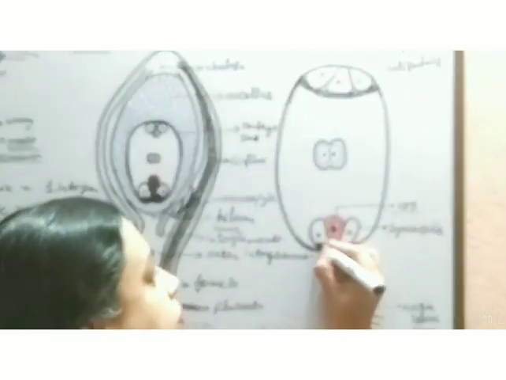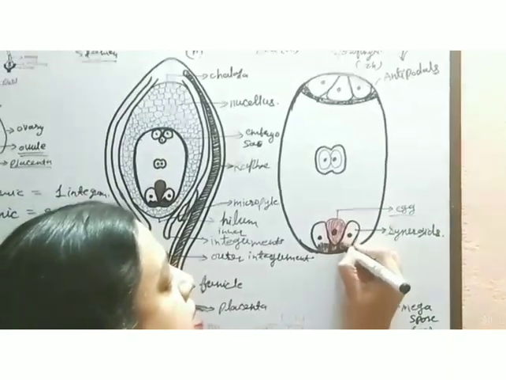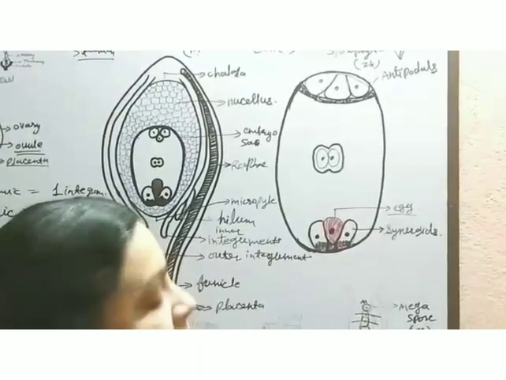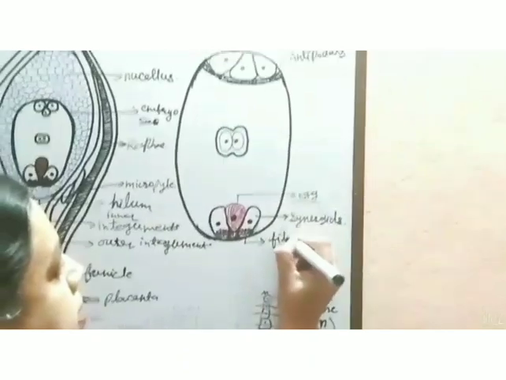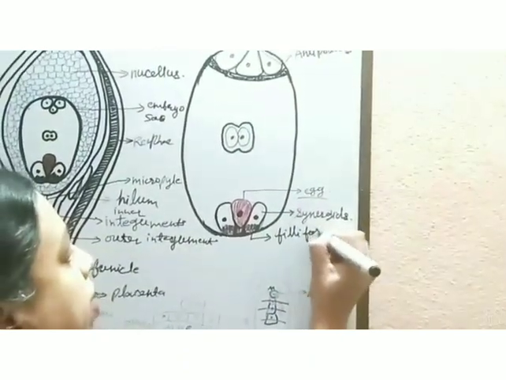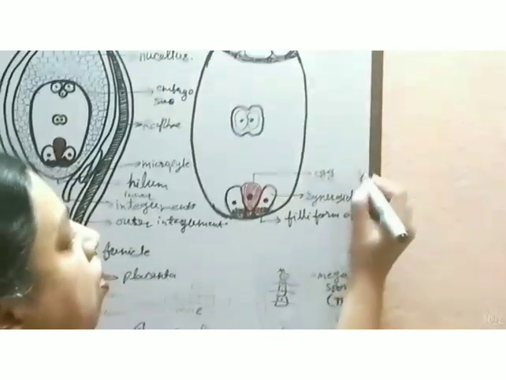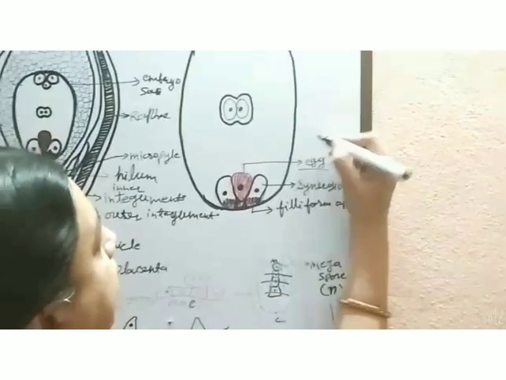Besides this, a special structure is there near the synergids. These finger-like projections are called the filiform apparatus. And together, the whole structure is called the egg apparatus.